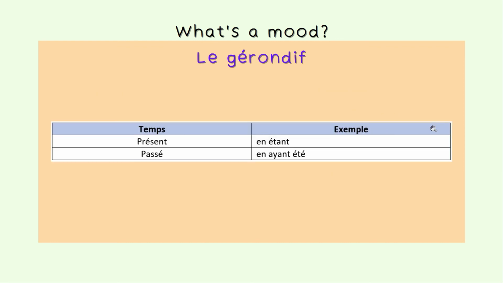So here are some examples. Still with the verb être. We have two tenses, le gérondif présent, en étant, and le gérondif passé, en ayant été.